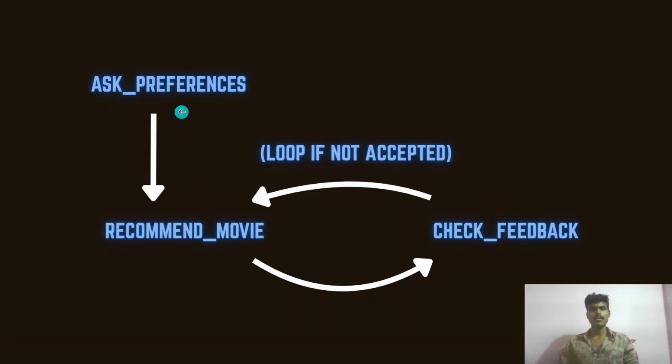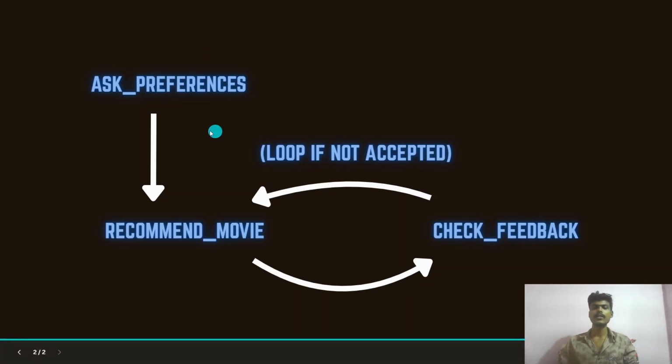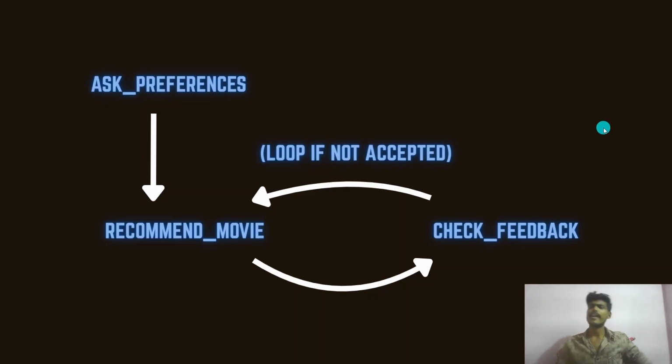So basically, in the first step, we have created the nodes, named them, and gave the functions which are executed because of them. After that, we have combined them using the edges. And in our particular use case, normally we should create another conditional edge in our graph, which is this one, loop if not accepted, but we have not created it because the recommend movie node itself is handling all the logic. It is doing all the heavy lifting.